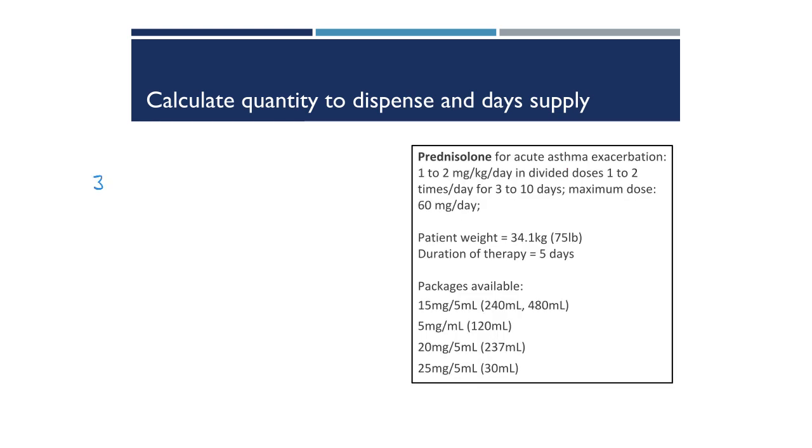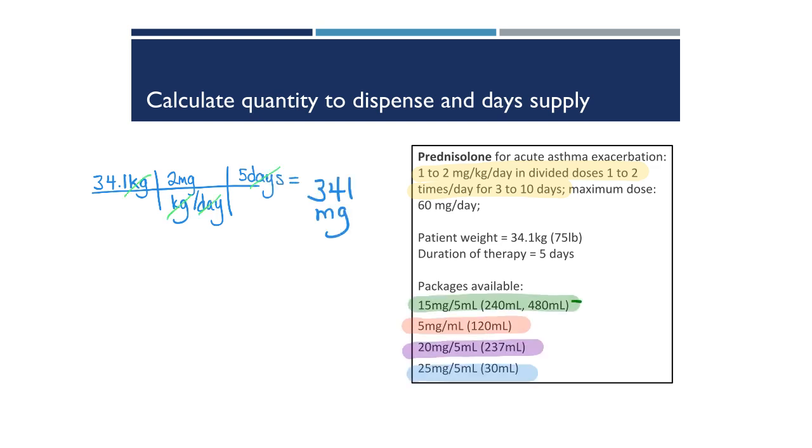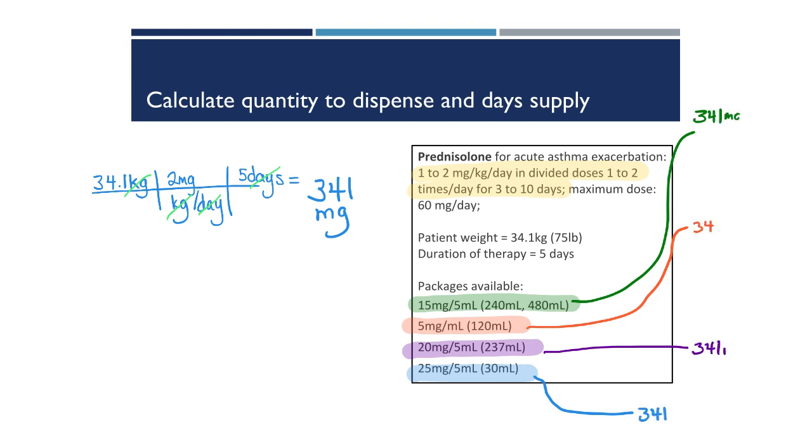In this example, we're going to give prednisolone for an acute asthma exacerbation. We'll do the weight-based calculation for a 34.1 kilogram kid using the higher weight-based dose, 2 milligrams per kilogram. Over the course of 5 days, the total dose will be 341 milligrams. Now, using the magic of colorful technology, I will now calculate the total volume we would need for each of the package strengths available in the pharmacy.